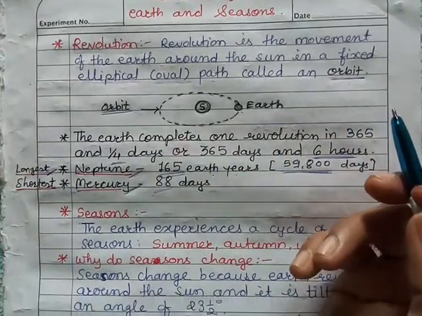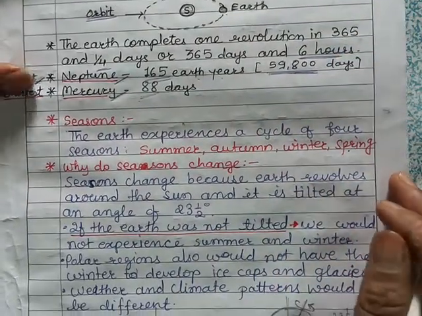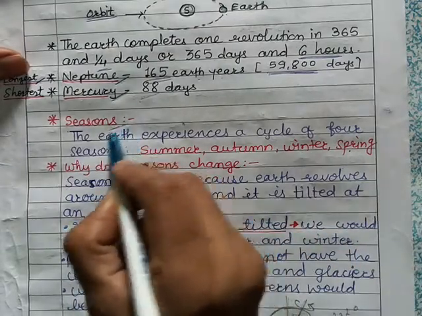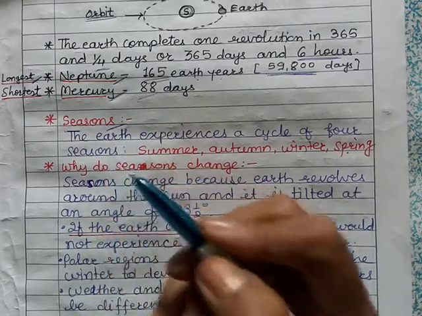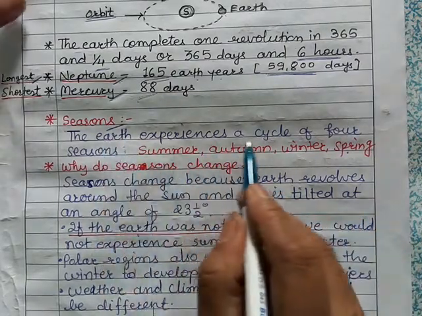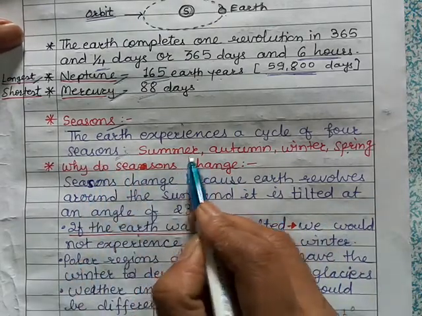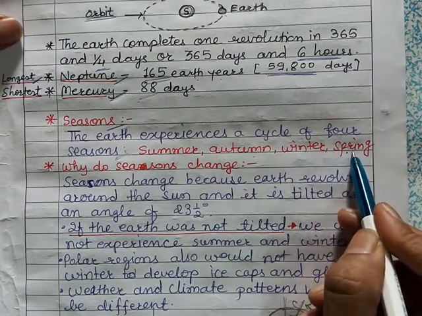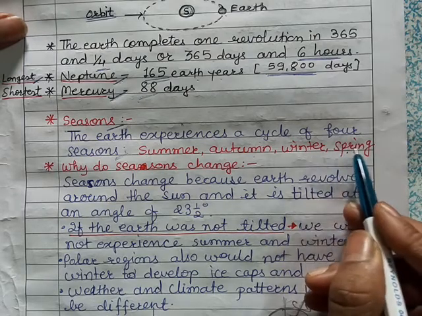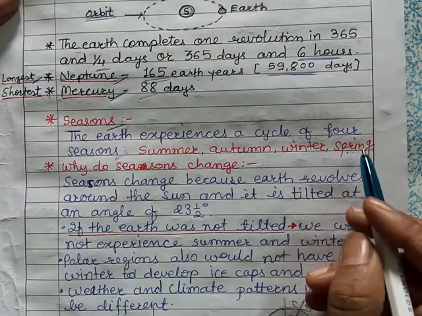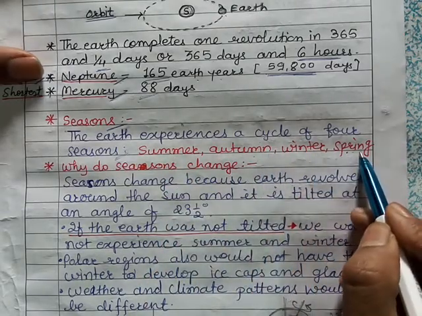Okay, so what happens because of this revolution of the earth? What are the events that occur? The most important is seasons. Why they occur, that we will see. The earth experiences a cycle of 4 seasons, and these are summer, autumn, winter and spring. In India we also have a rainy season because we get rain in particular months. That's why we say it is a rainy season.